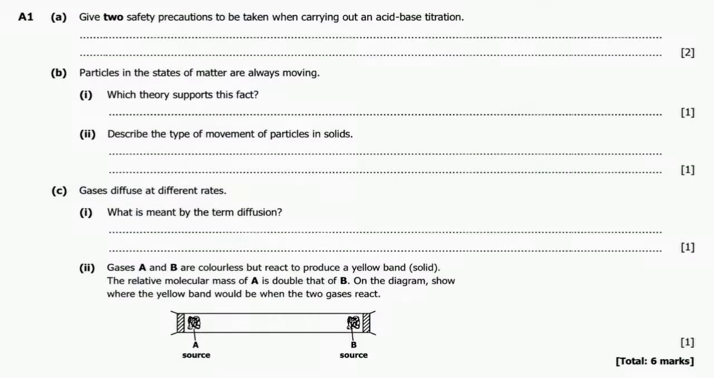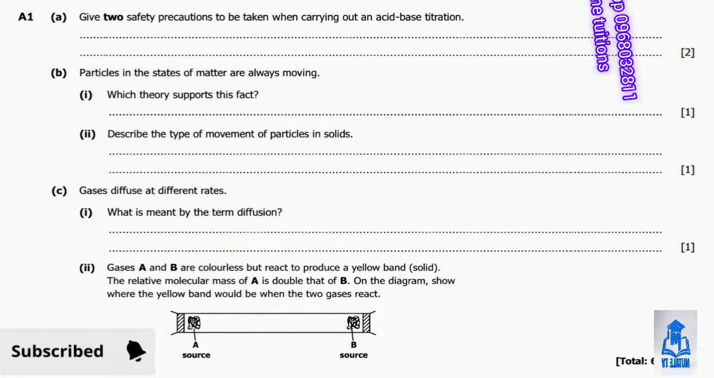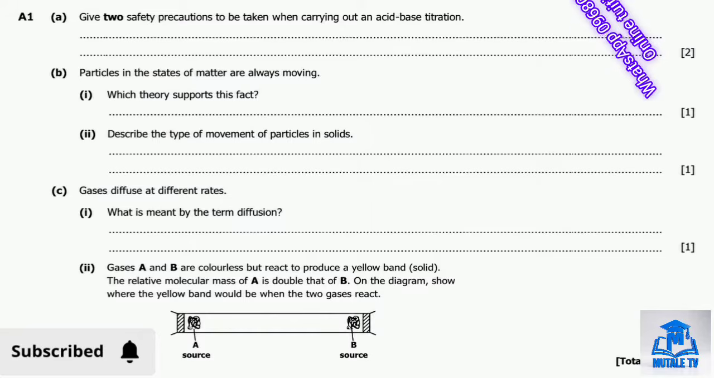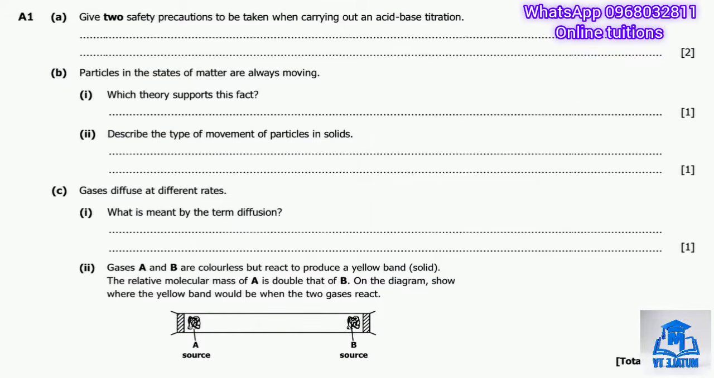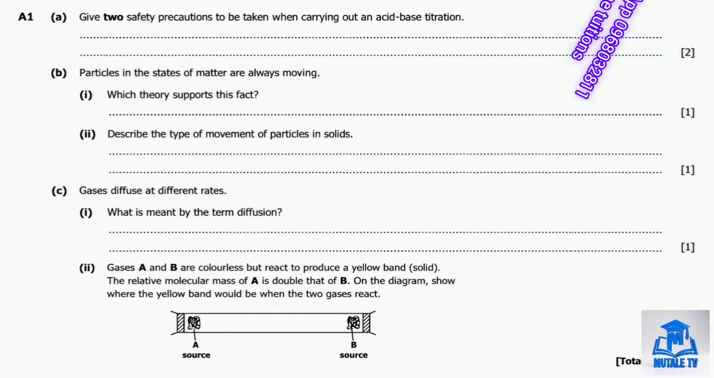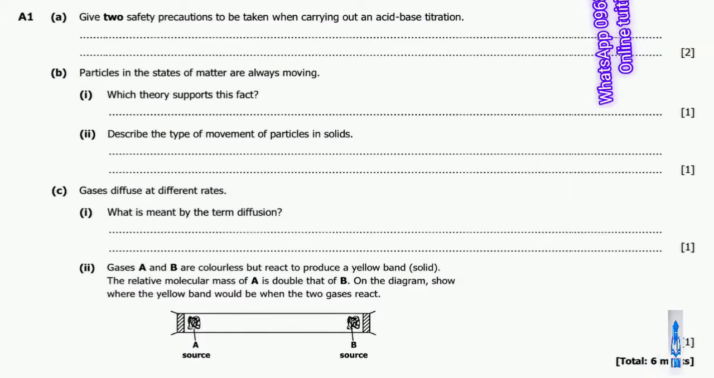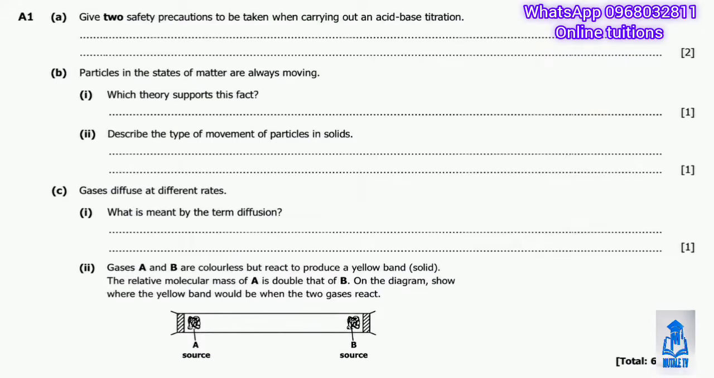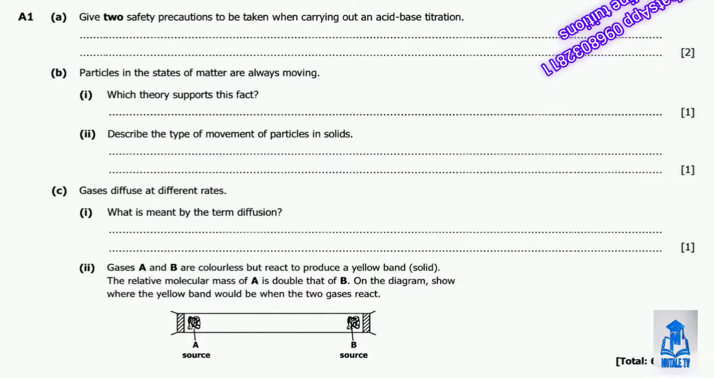of the 2025 internal pure chemistry paper 2. So without any further ado, let's look at question number 1. So question number 1 reads, so this question is all about safety, particles, and diffusion. So part A asks us to give 2 safety precautions to be taken when carrying out an acid-base titration.